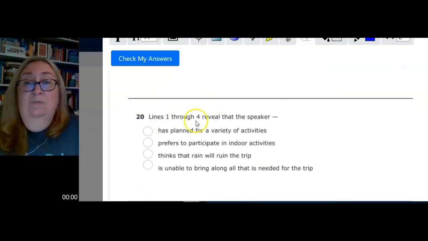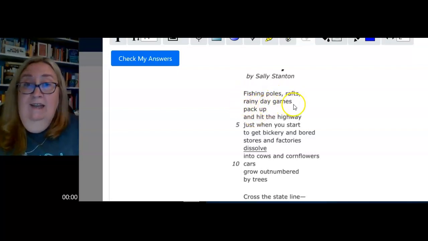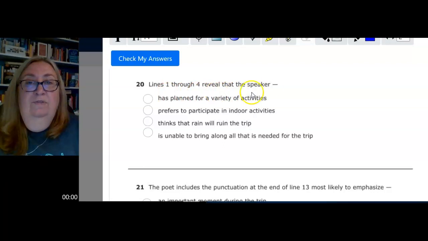Question 20. Lines 1 through 4 reveal that the speaker, I've got to go read them. 1, 2, 3, 4. Fishing poles, rafts, rainy day games, pack up and hit the highway. Lines 1 through 4 reveal that the speaker has planned for a variety of activities.